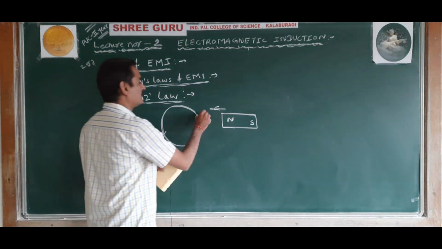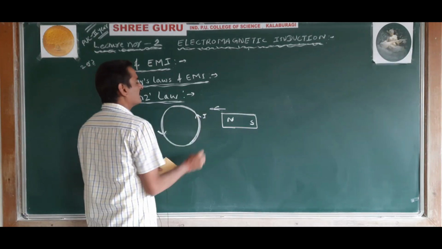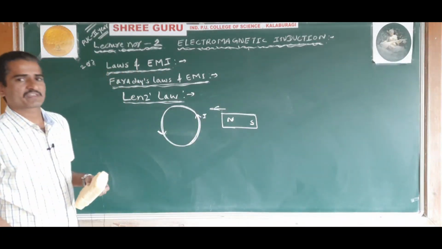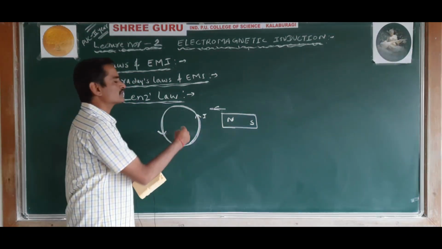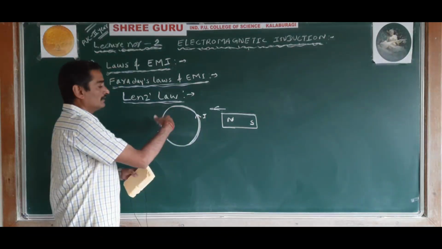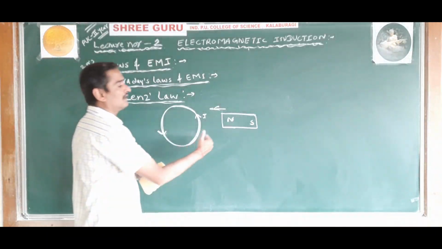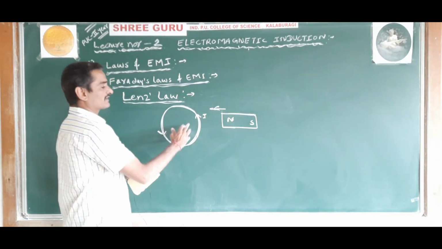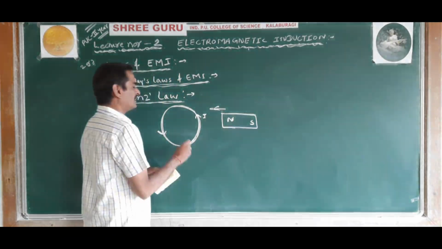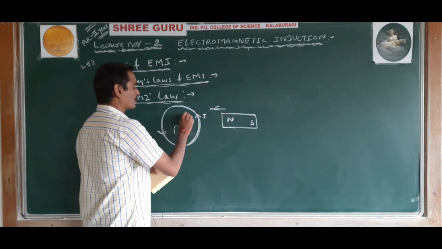Induced current is produced in the coil in the anti-clockwise direction, and due to this induced current, the face of the coil towards the magnet will develop north polarity.